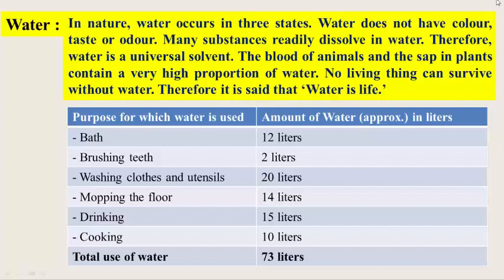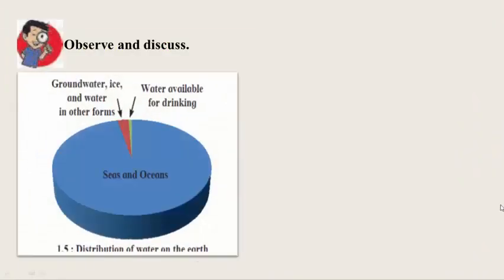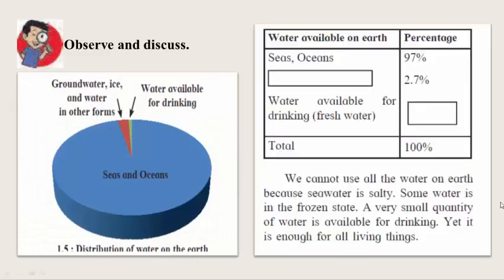This means the approximate total use of water per day for a family is about 73 liters. Water is life, water is very essential in your life. Now observe and discuss. Look at this figure carefully.